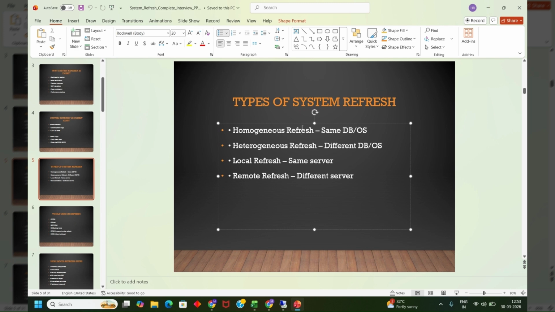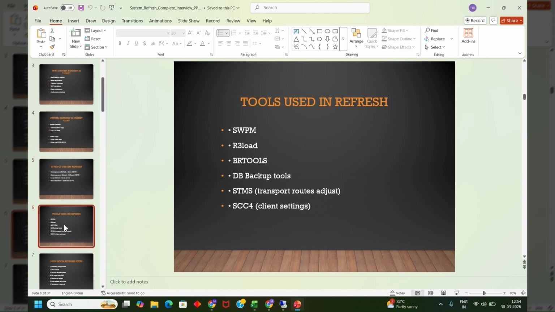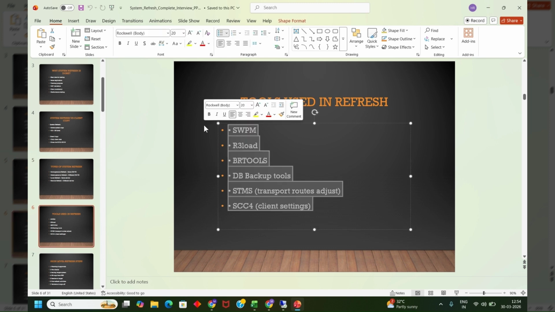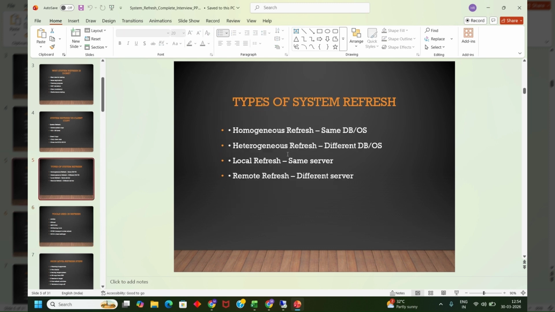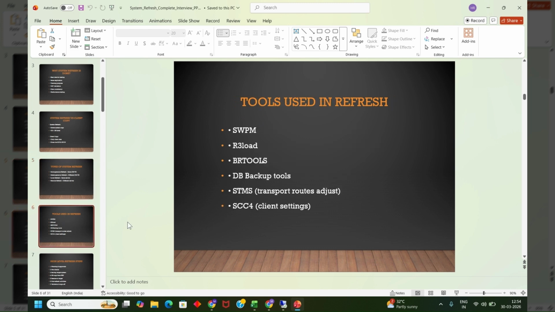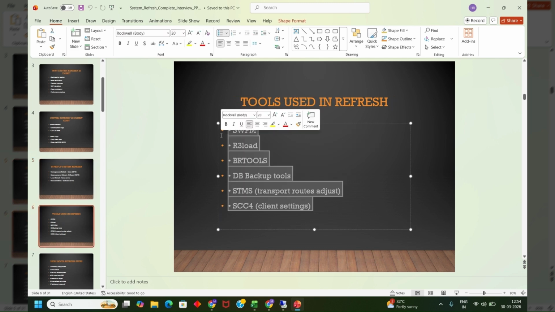What happens in a homogeneous system copy? You will use only the source system, the target system, and maybe HANA Database Studio or HANA Cockpit or, at the OS level, just to do a backup and restore activity. These things are used in other system refresh activities like heterogeneous migration. Okay, so you can ignore this as of now. This is not required. Just remember, you need a source system, you need a target system, and you need a mechanism to take backup and restore. It may be OS, it may be HANA Studio, it may be HANA Cockpit.